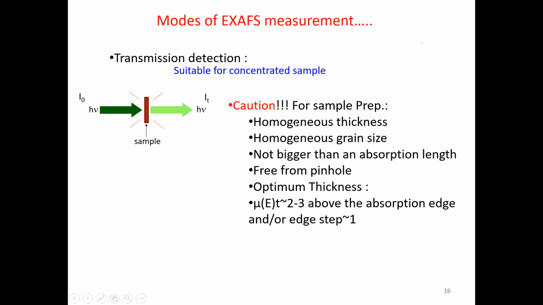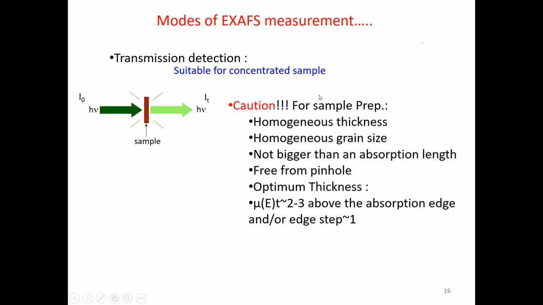Now, what are the main points one should be cautious about during the measurement, before you start the measurement? The first part is sample preparation. As you know, if the sample is non-homogeneous or has some fine holes, it will give rise to false spikes in your absorption spectrum, and you will misinterpret the data. So that's why you should have homogeneous thickness. And thickness is important, because the Beer-Lambert law is proportional to thickness, the mu.